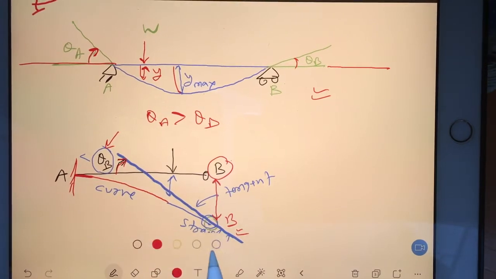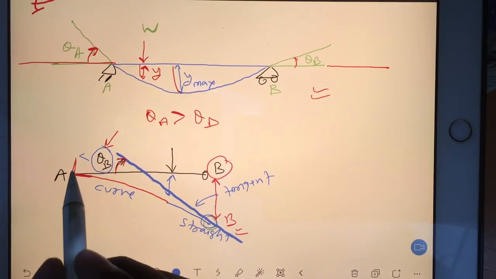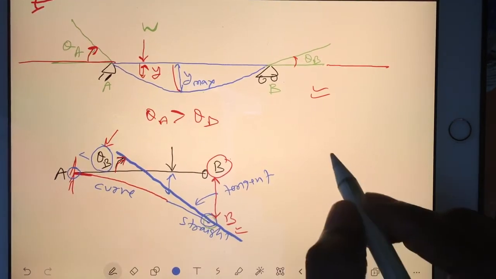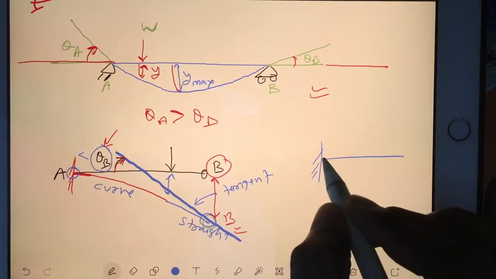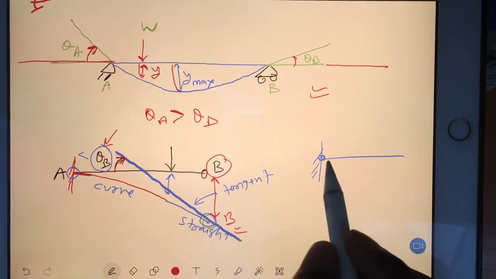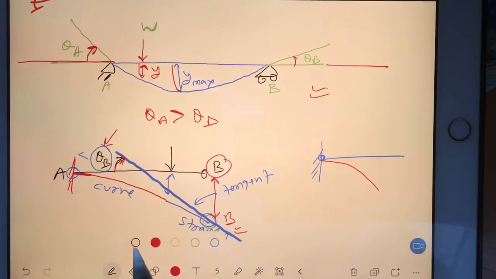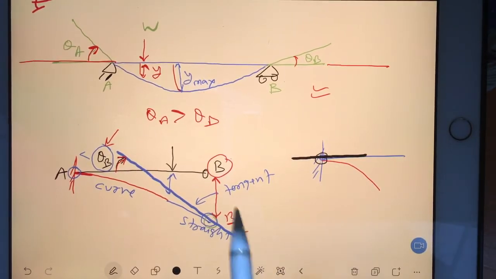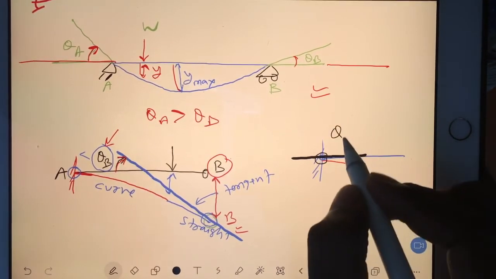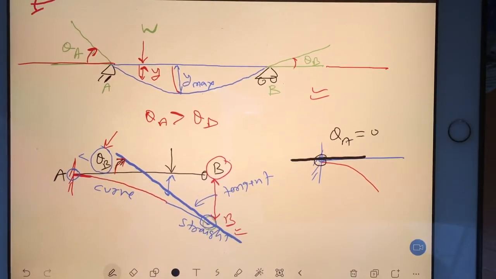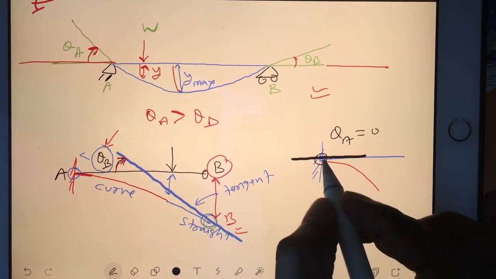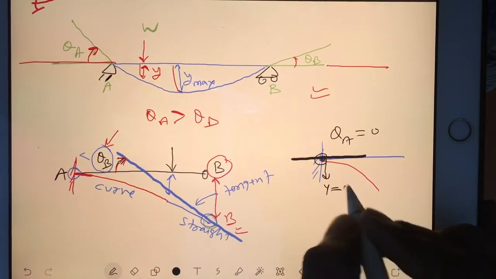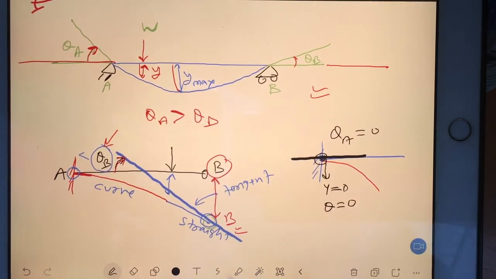Can you guys guess what the slope will be if I find it exactly at point A? Here is my point A and the beam is already deflected. If you go to point A and draw the slope, the tangent will be like this. So actually your theta A will be 0. And you already know this point is fixed here, so this point will not go down. So your y is also 0, and theta is also 0.